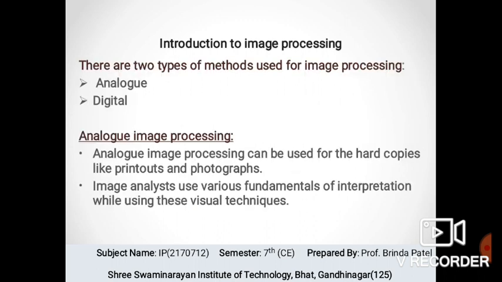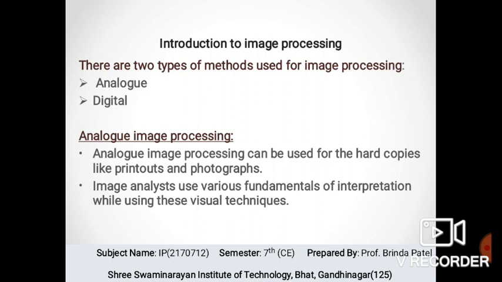So there are 2 types of methods used for image processing. First is analog and second one is digital. Currently, digital image processing is used the most. Now let's look at analog image processing. Analog image processing can be used for hard copies like printouts and photographs.